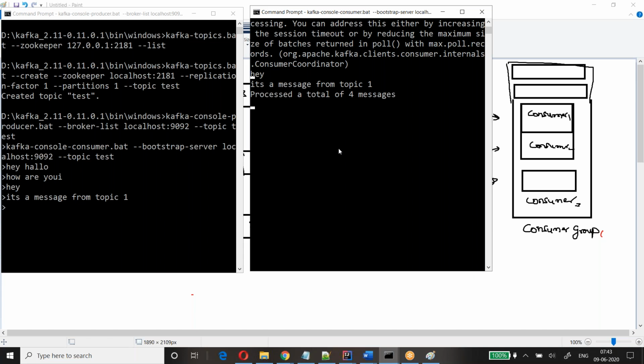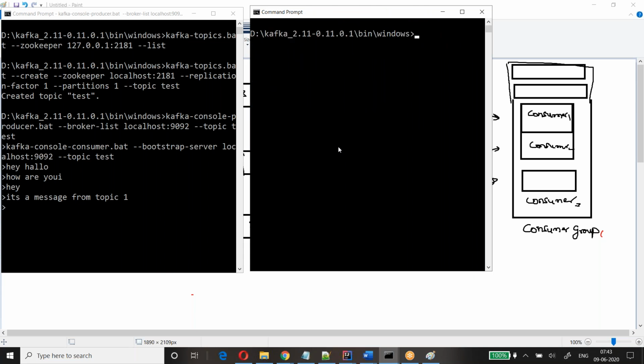Stop is nothing but Control C, you're breaking it. Clear the screen. I can launch one more consumer, but I'll show you that later. First, try to understand with one consumer, how the messages are published and how the messages are read.